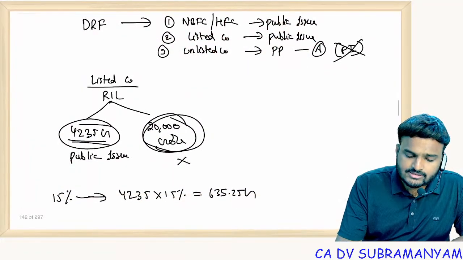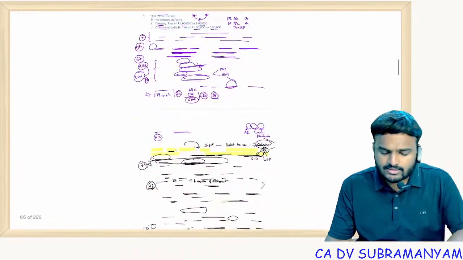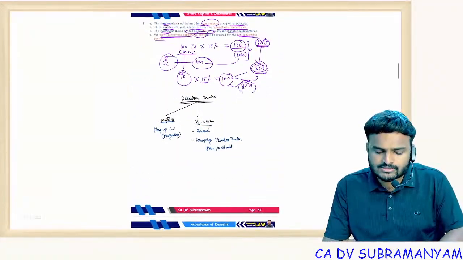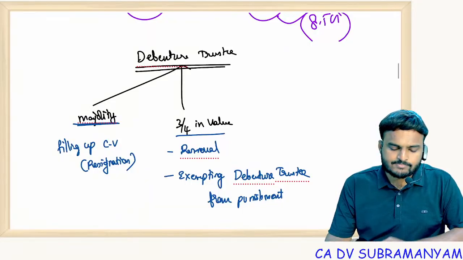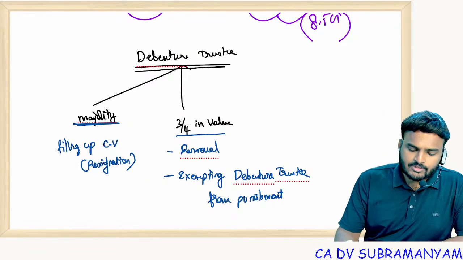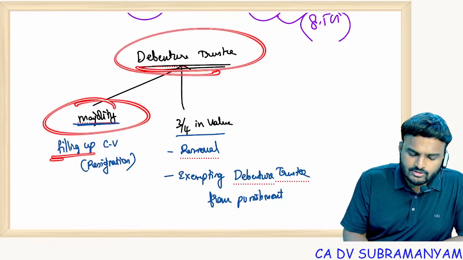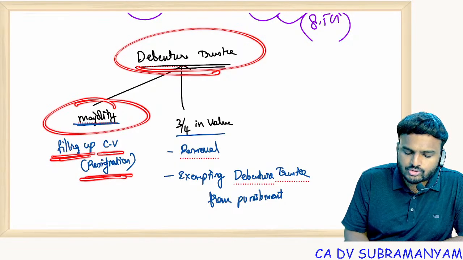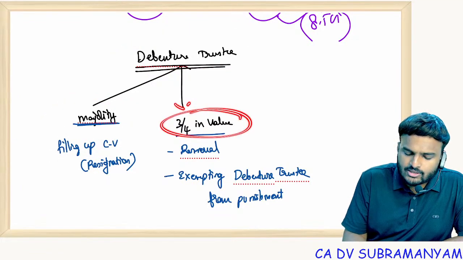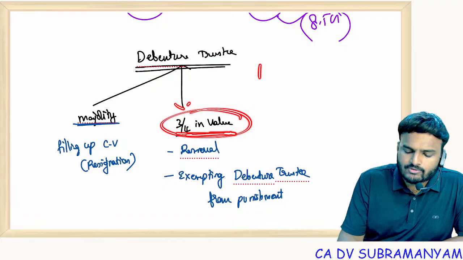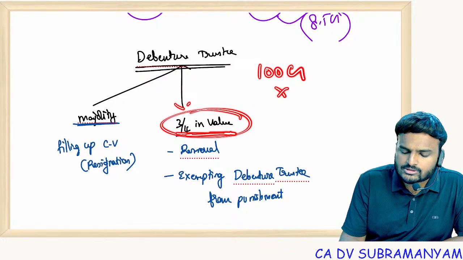Next, another point with respect to removal of trustee. With respect to removal of trustee, debenture holders' majority consent is required to fill up the casual vacancy caused due to the resignation. Whereas for removal, 3/4 in value debenture holders approval is required. Suppose debentures value is 100 crores into 3/4.